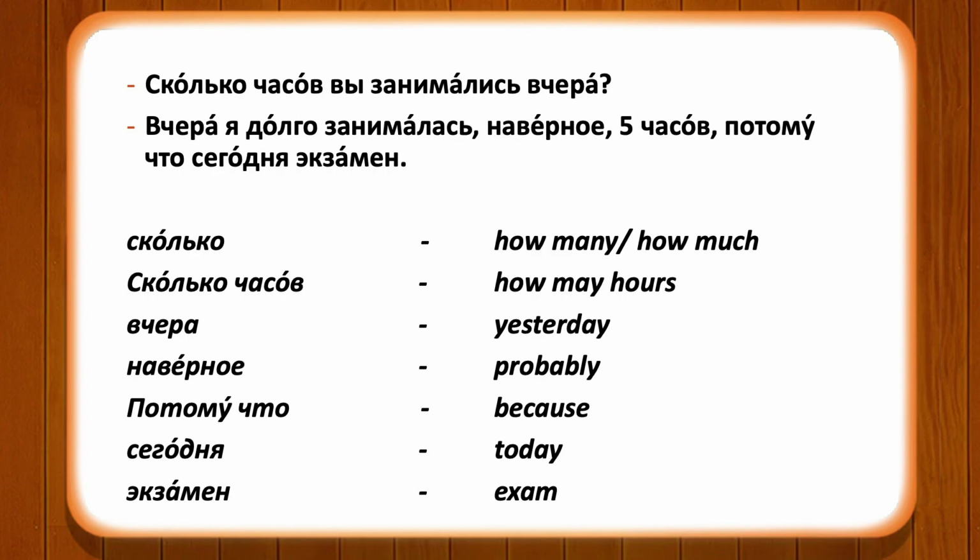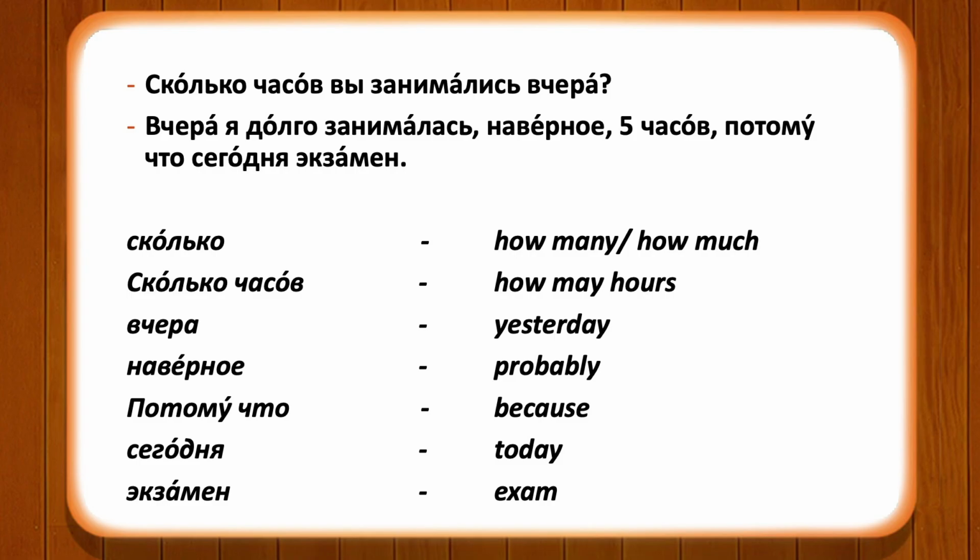The next dialogue is: Сколько часов вы занимались вчера? Сколько часов, how many hours? Вы занимались вчера. The verb is заниматься, which means to study or self-study. The form of the verb in past tense is plural because of the pronoun вы. Сколько часов вы занимались вчера? That means how many hours did you study yesterday?